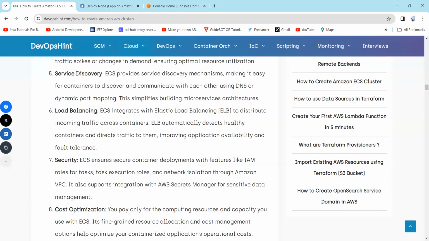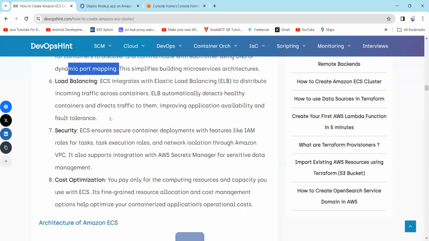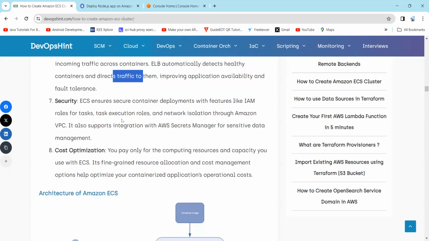So ECS provides a service discovery mechanism, making it easier for containers to discover and communicate with each other using DNS or dynamic port mapping. Load balancing: ECS integrates with Elastic Load Balancing to distribute incoming traffic across containers. So ELB automatically detects healthy containers and directs traffic to them.